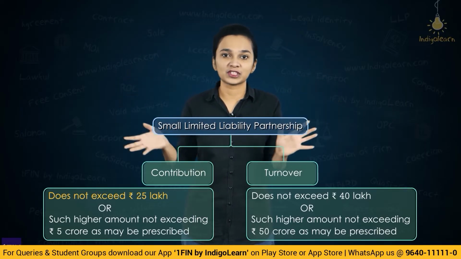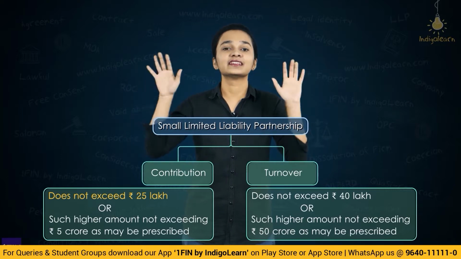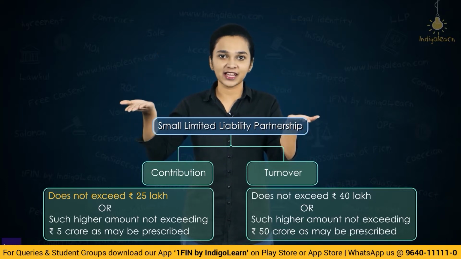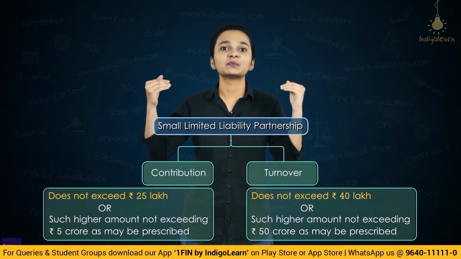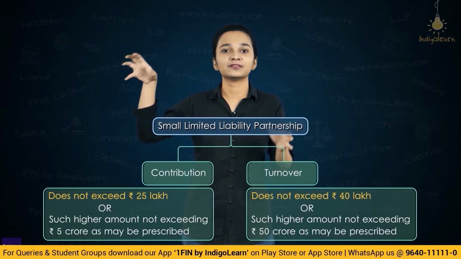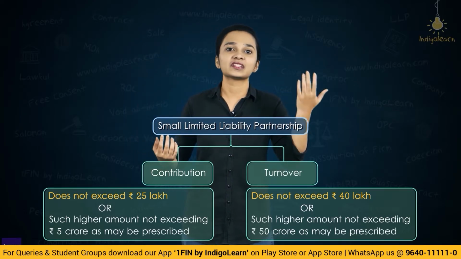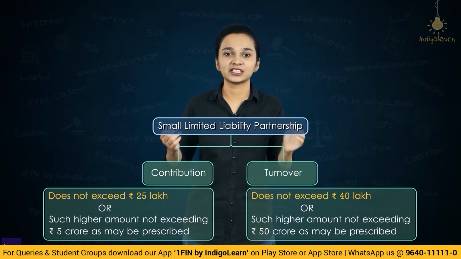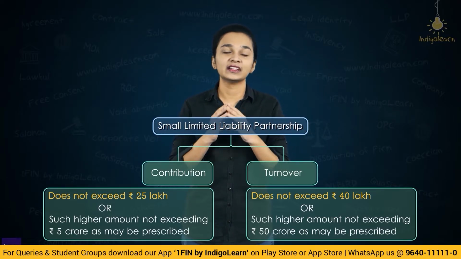So, the higher amounts which have been specified are 5 crores and 50 crores. So, the existing limit is 25 lakhs for contribution and 40 lakhs for the turnover, but these amounts may be increased in future with respect to contribution up to rupees 5 crores and with respect to the turnover up to rupees 50 crores. So, that type of LLP will be referred to as a small LLP.